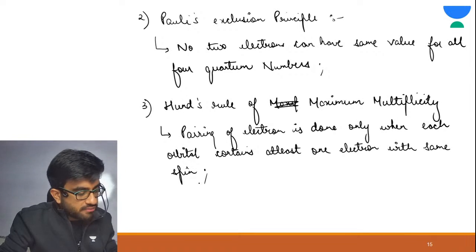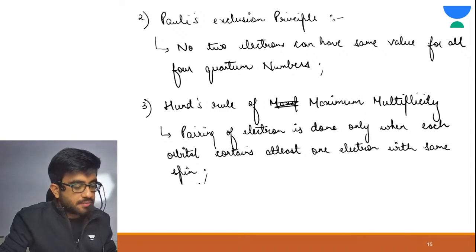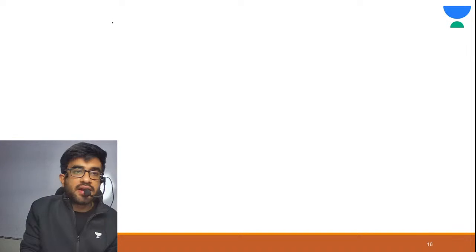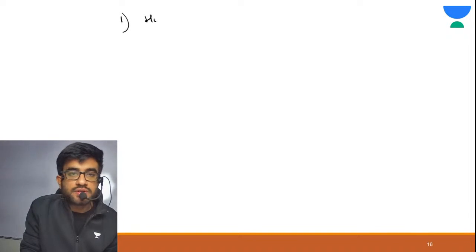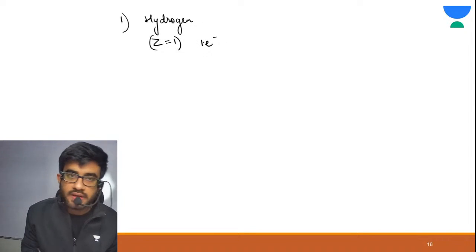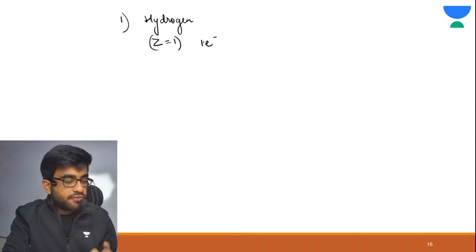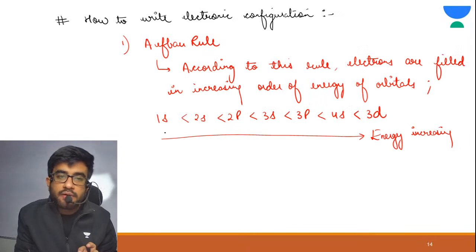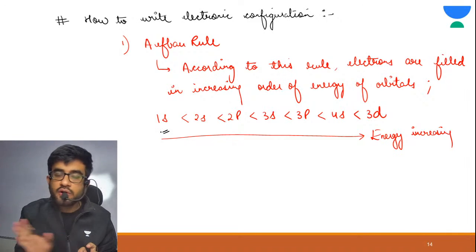Now I will explain with the help of electronic configuration. I'll write down electronic configuration one by one. Let us start with hydrogen. Hydrogen has Z equal to 1, and it has only one electron. Now see, which orbital would be filled first? 1s, increasing order of energy.